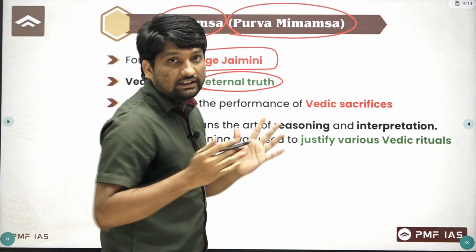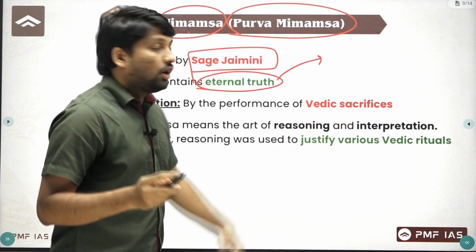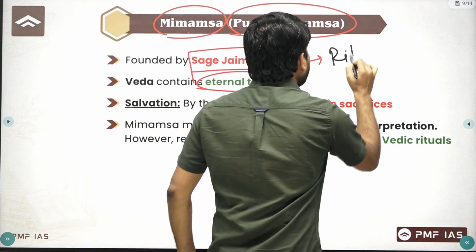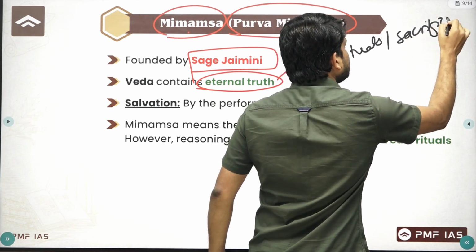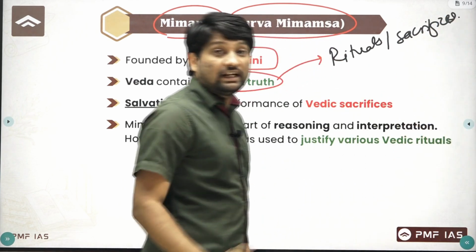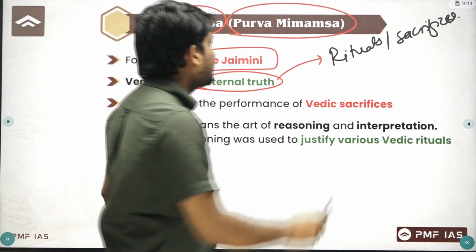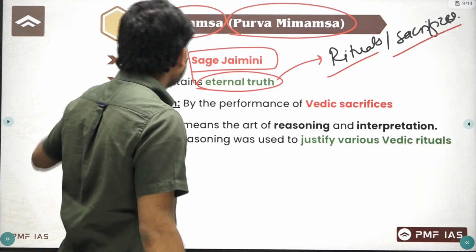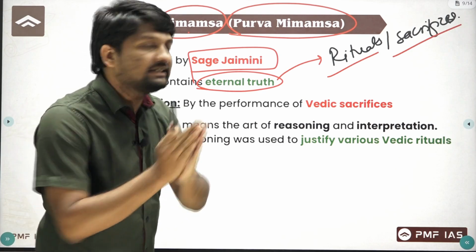We know Rigveda, Yajurveda, Samaveda, all these Vedas were basically talking about rituals or sacrifices. Only the Upanishads or Vedantas have criticized these rituals or sacrifices. So all Vedas talk about rituals and sacrifices, and according to this philosophy, Veda contains eternal truth.